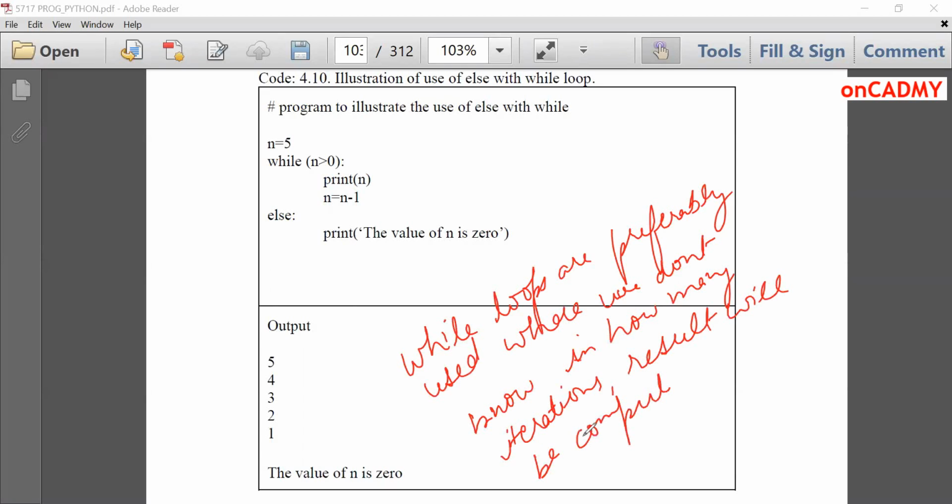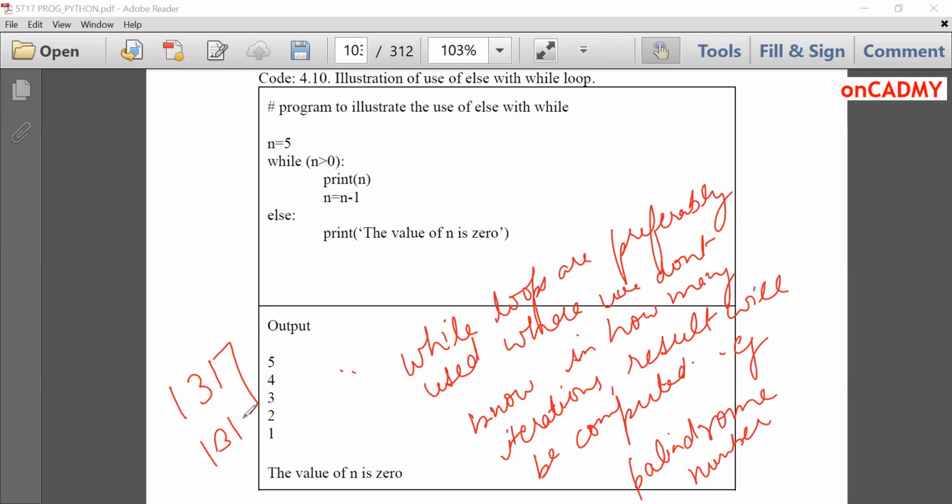For example, palindrome number. If I want to determine whether a number is a palindrome or not, then while loop is used. A palindrome number is a number where, if I write 131, and I write the reverse of 131, these numbers are the same, and such numbers are called palindrome numbers.